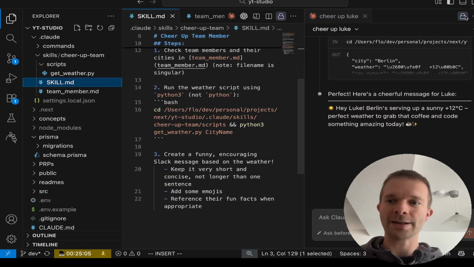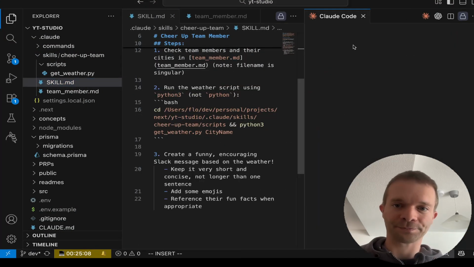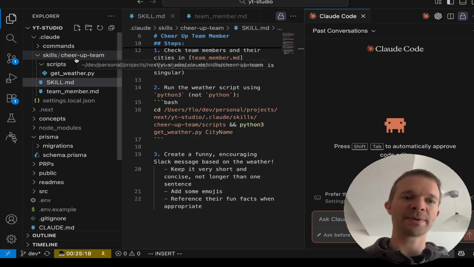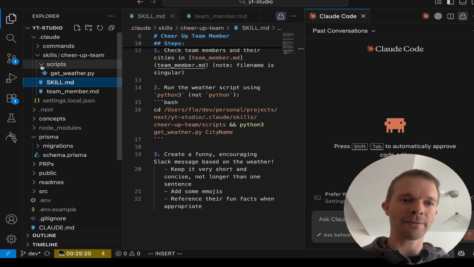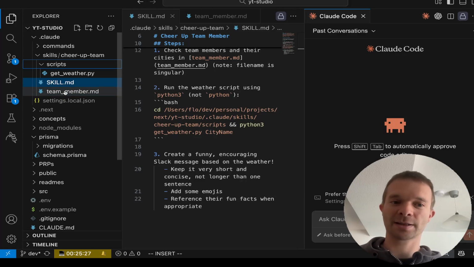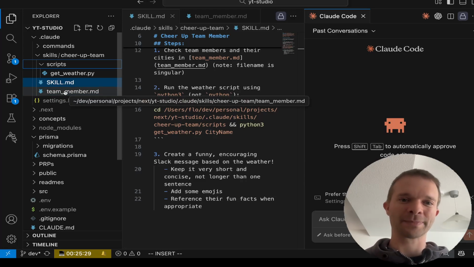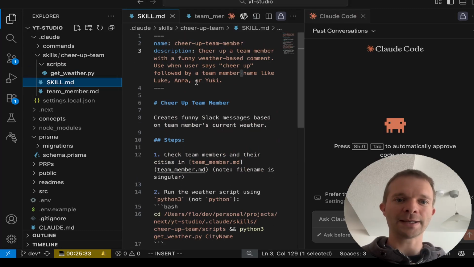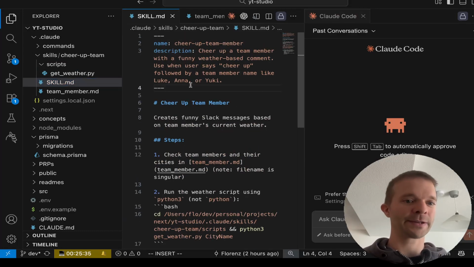So here is actually what we have. Here's our .claude with commands and those skills. I have one single skill, which is cheering up a team member. So here we have our script, which is a Python script, and we have the skill description and the context which we want to provide. One important thing: when you create a skill, it has to have a specific structure.